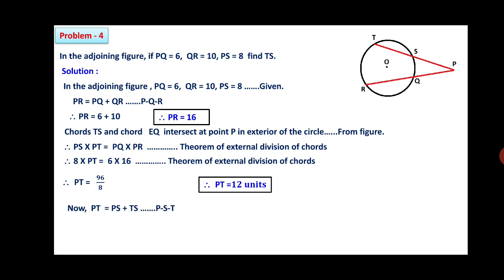Therefore, we know that PT is equal to PS plus TS, since PST is the betweenness. Now, we substitute the values. PT value calculated 12 is equal to PS value, that is 8, plus TS. Therefore, TS is equal to 12 minus 8. Therefore, TS is 8 units.